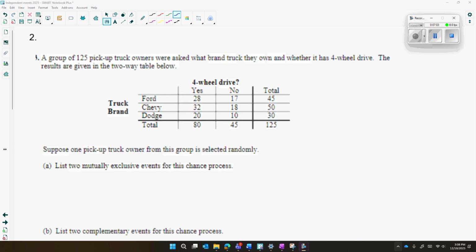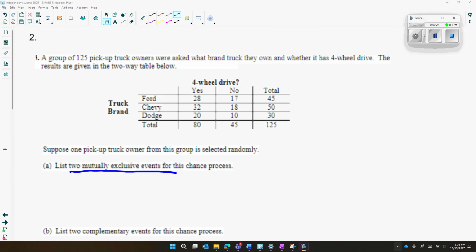Okay, now I want you to look at this one. Question number 2 has this two-way table, and we're going to talk about the difference between mutually exclusive and independent. So let's list two events that are mutually exclusive. Before I go over it, I want you to stop the video here and ask yourself, what are two events that are mutually exclusive? We went over this before.